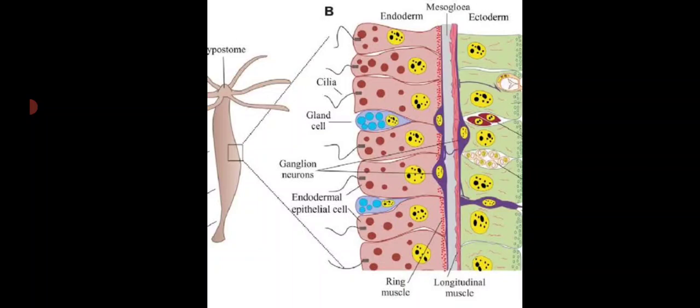So here similar cells group together to form the tissues to perform common functions. This is the first step of evolution, and this type of organization, that is the tissue level of organization, is seen in the Hydra.